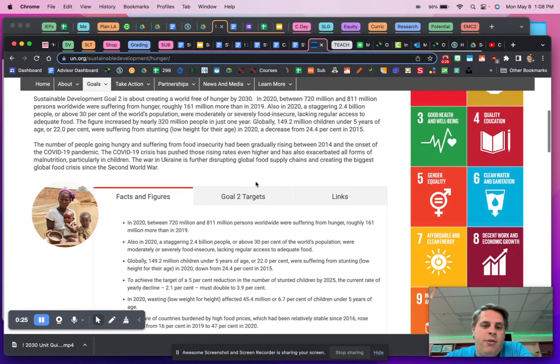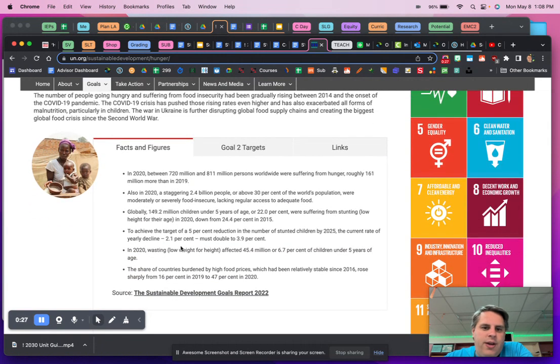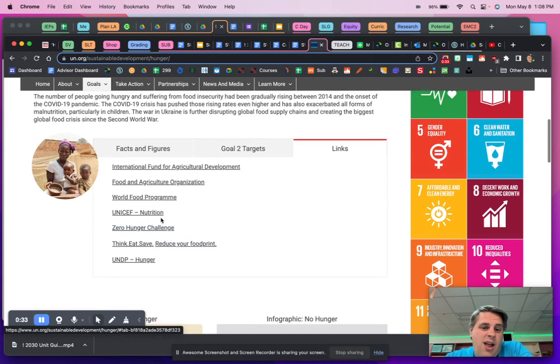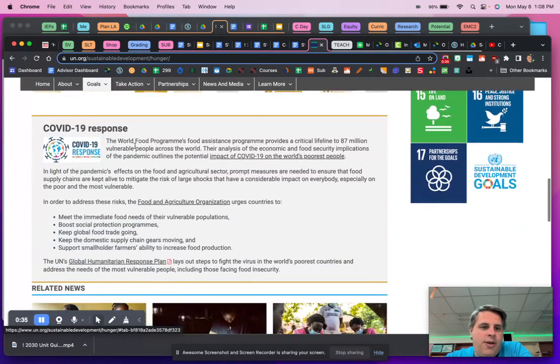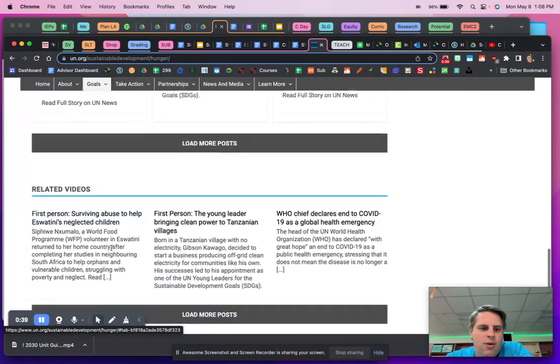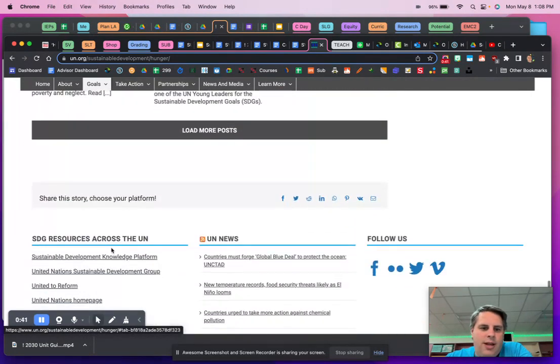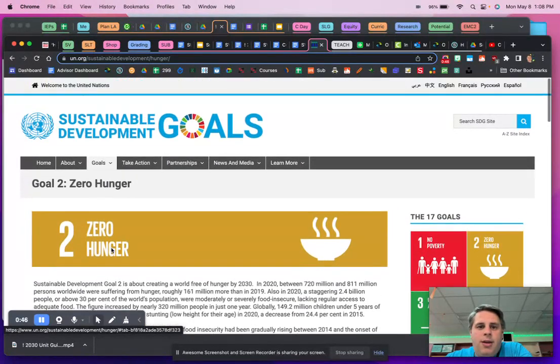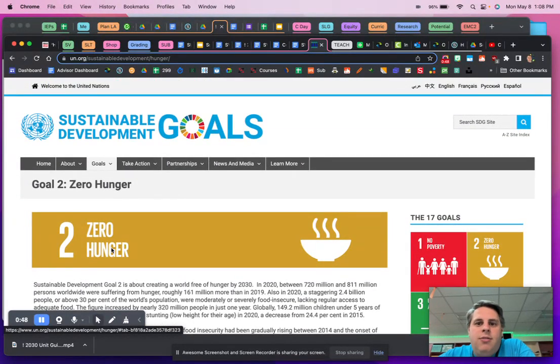We got to start finding information. So there's some facts and figures here. There's even some links to some different websites that might be a good place to start looking at. And if you scroll down more here, we've got COVID-19 response information. We've got more news related to this global goal and lots of other stuff that I could probably find even just on this website. But I'm probably going to want to dig deeper in some research.